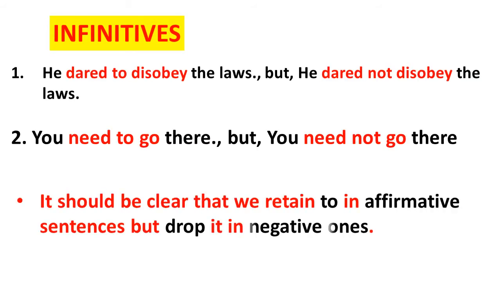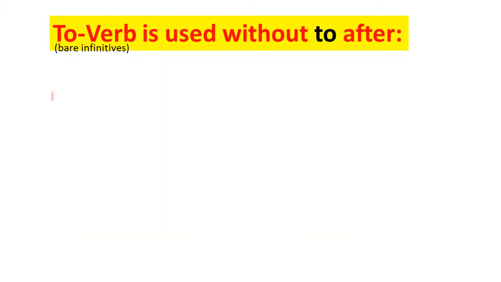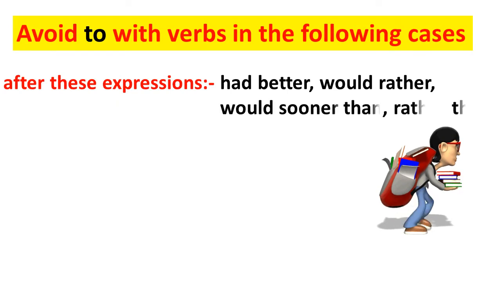If you have seen the above examples carefully, then you might have noticed that with bare infinitives we avoid using to. That is why it is called the infinitive without to. Now, let's quickly revise everything about bare infinitives. To is avoided after modal auxiliaries, then words like let, make, bid, dare, need, then words like see, hear, watch, know, feel.